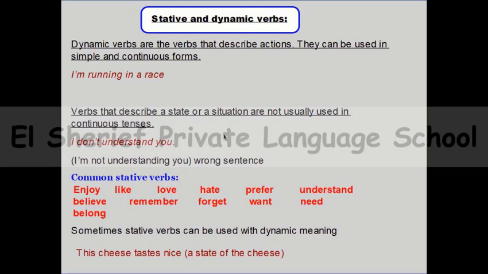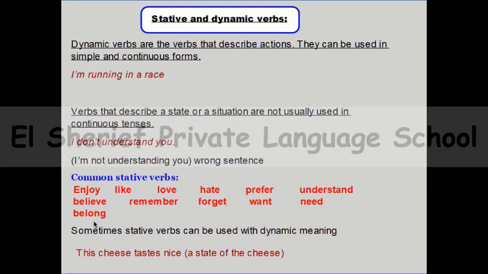And Miss, can you tell us some examples of stative verbs? Of course. Here we have some famous stative verbs like enjoy, like, love, hate, prefer, understand, believe, remember, forget, want, need, belong.